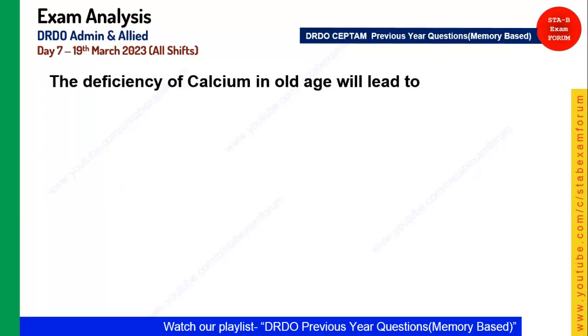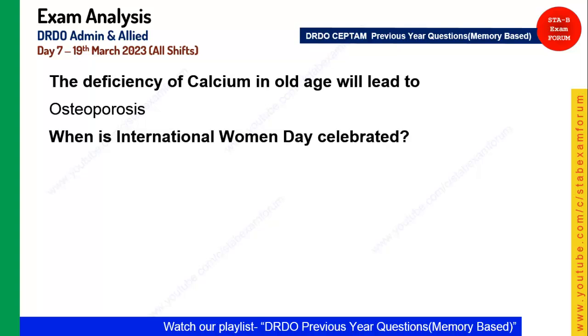Coming to the next, again it is from the science. The deficiency of calcium in old age will lead to what? And the answer was osteoporosis. Osteoporosis was the correct answer.